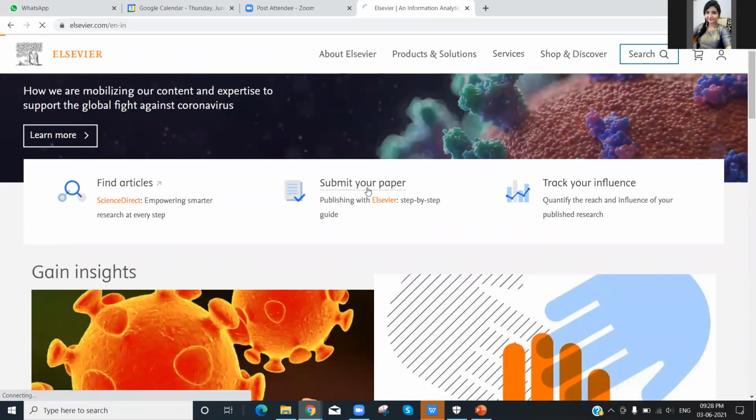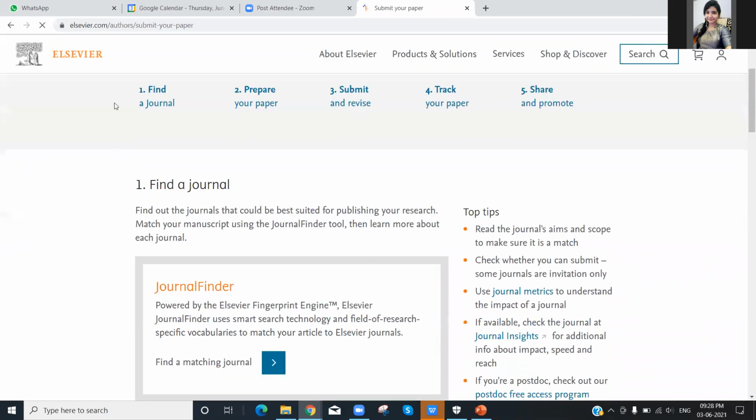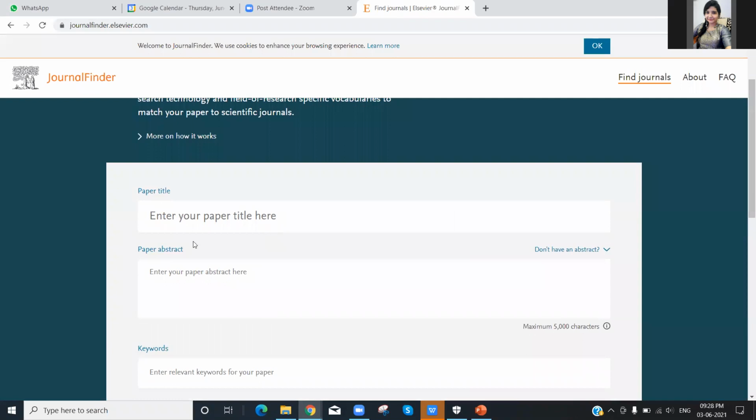To submit your paper, we need to go to the submit your paper link. Then we can use this journal finder, which easily finds the suitable journal for our paper.